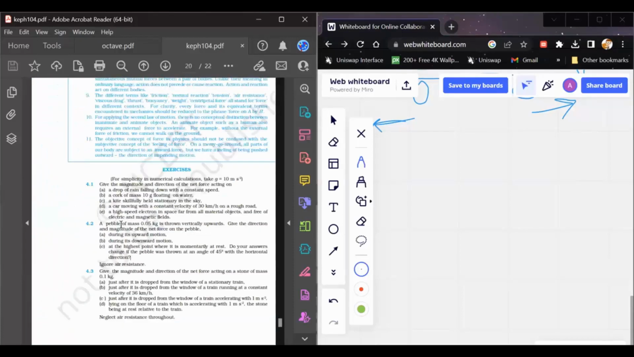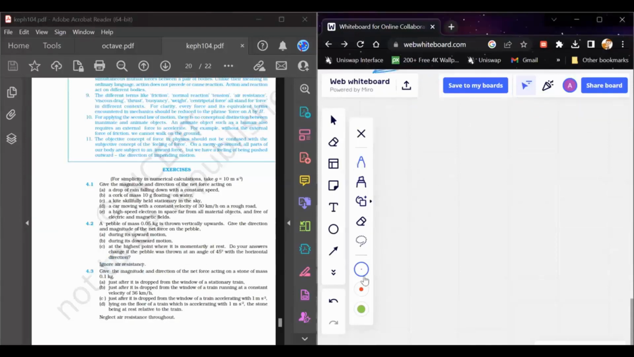The next question is: a pebble of mass 0.05 kg is thrown vertically upward. Give the direction and magnitude of the net force on the pebble during the upward motion, during the downward motion, and at the highest point where it is momentarily at rest. Does your answer change if the pebble was thrown at an angle of 45 degrees with the horizontal direction? Ignore the air resistance.